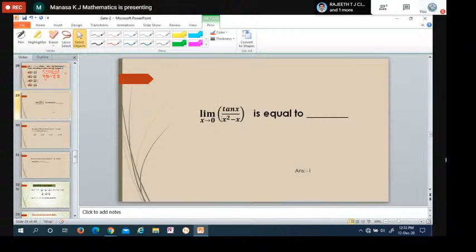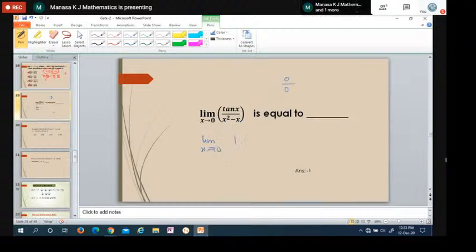Last question: limit as x tends to 0 of tan x by x square minus x. There are two methods. You can simplify and substitute the limits. If you substitute, tan 0 is 0, put x equals 0 here, 0 minus 0 is 0, so you get the 0 by 0 form. If you get the 0 by 0 form, you have to use L'Hospital's rule for the indeterminate form. That means you differentiate the numerator and denominator separately and substitute the limit. Otherwise, here I can simplify directly.